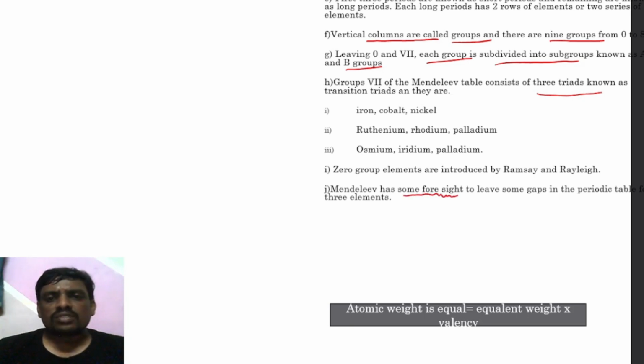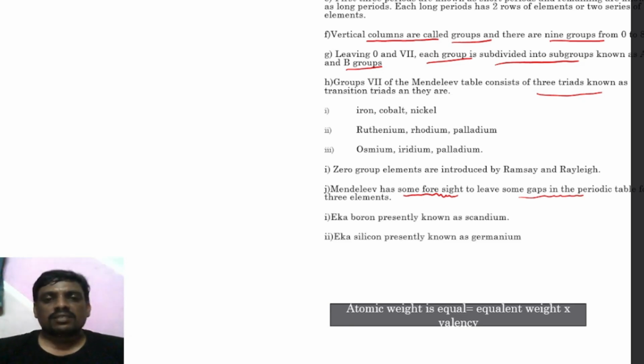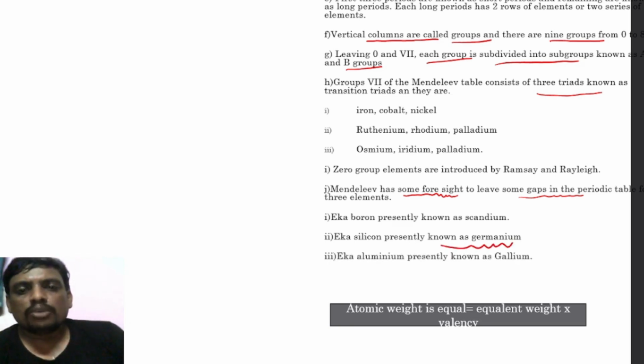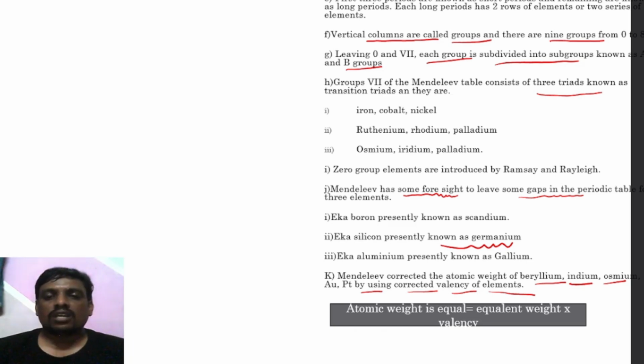Mendeleev had the foresight to leave some gaps in the periodic table for three elements. Eka boron, presently known as scandium; Eka silicon, presently known as germanium; and Eka aluminum, presently known as gallium. Mendeleev corrected the atomic weights of beryllium, indium, osmium and others by using the corrected valency of elements. So atomic weight is equivalent weight into valency.